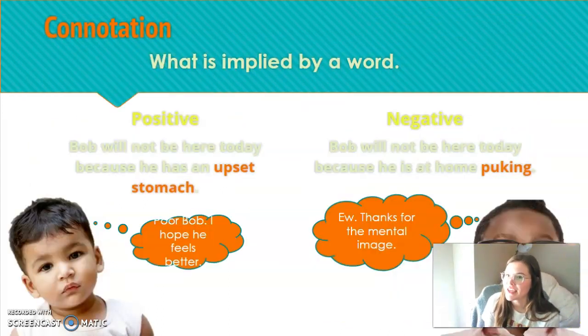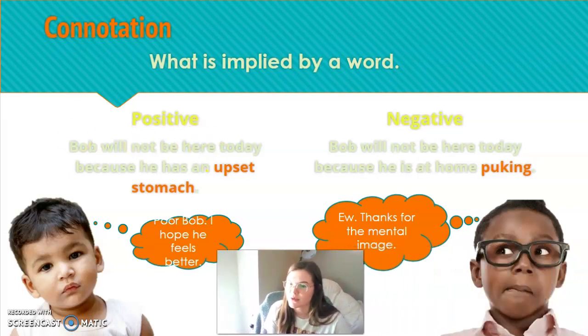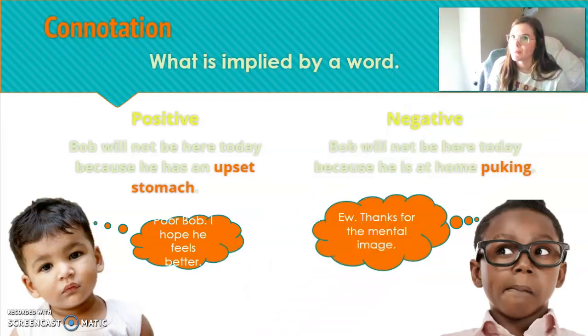Next is connotation, and I'm going to move my camera a little bit. Connotation, this is what is implied by a word. So this is not necessarily the dictionary definition of it, but this is the implications.